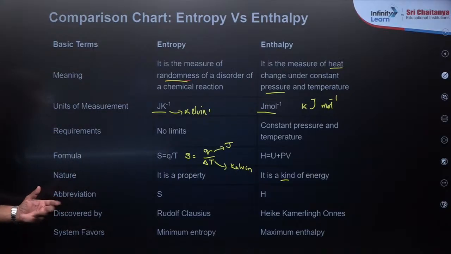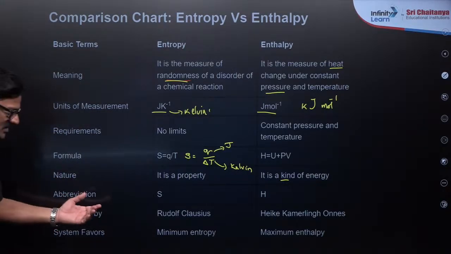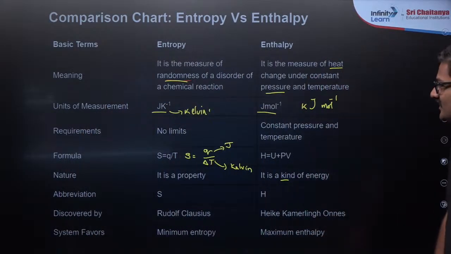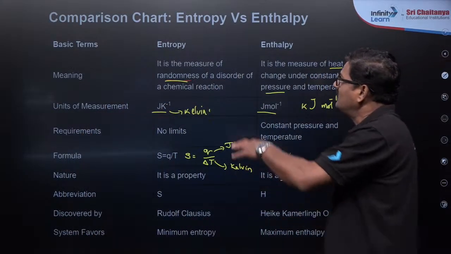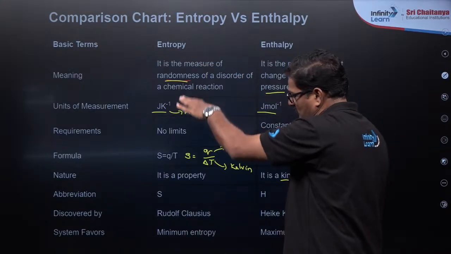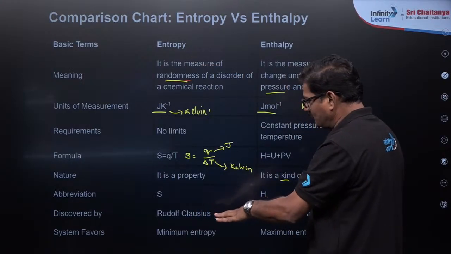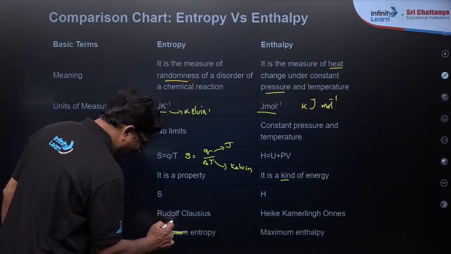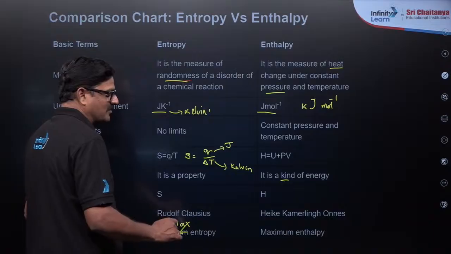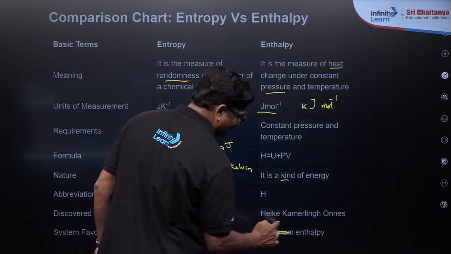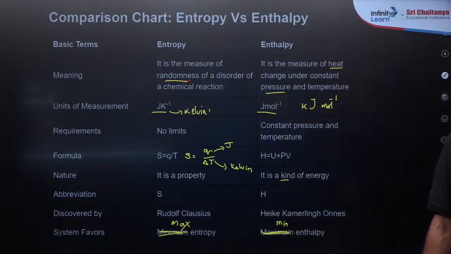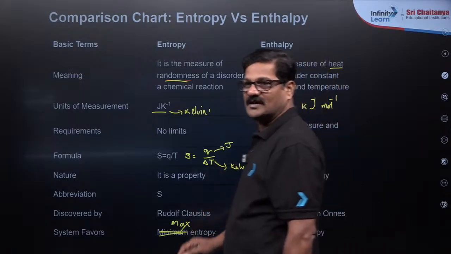Abbreviation S and H. Entropy was discovered by Clausius, and enthalpy by Heike. And the system always favors maximum entropy. System always favors to get the minimum enthalpy. Okay, system always tends to get a minimum enthalpy and a maximum entropy. So these are the basic terms you need to know about entropy.